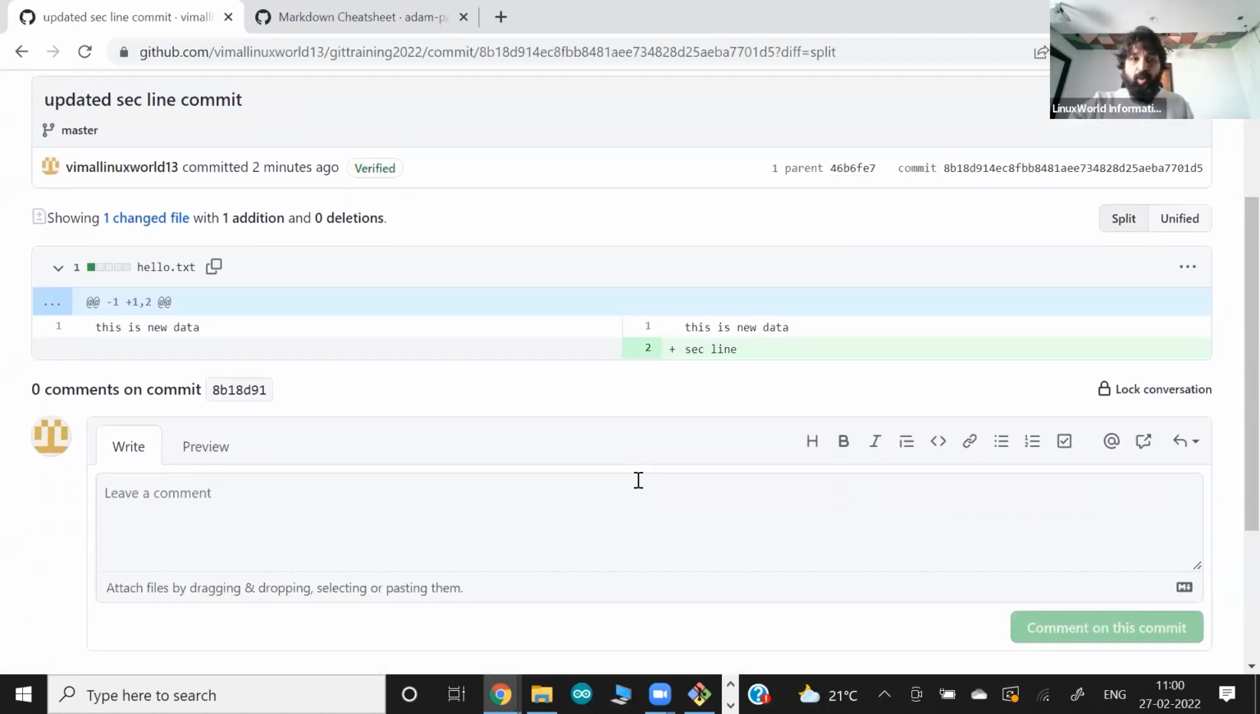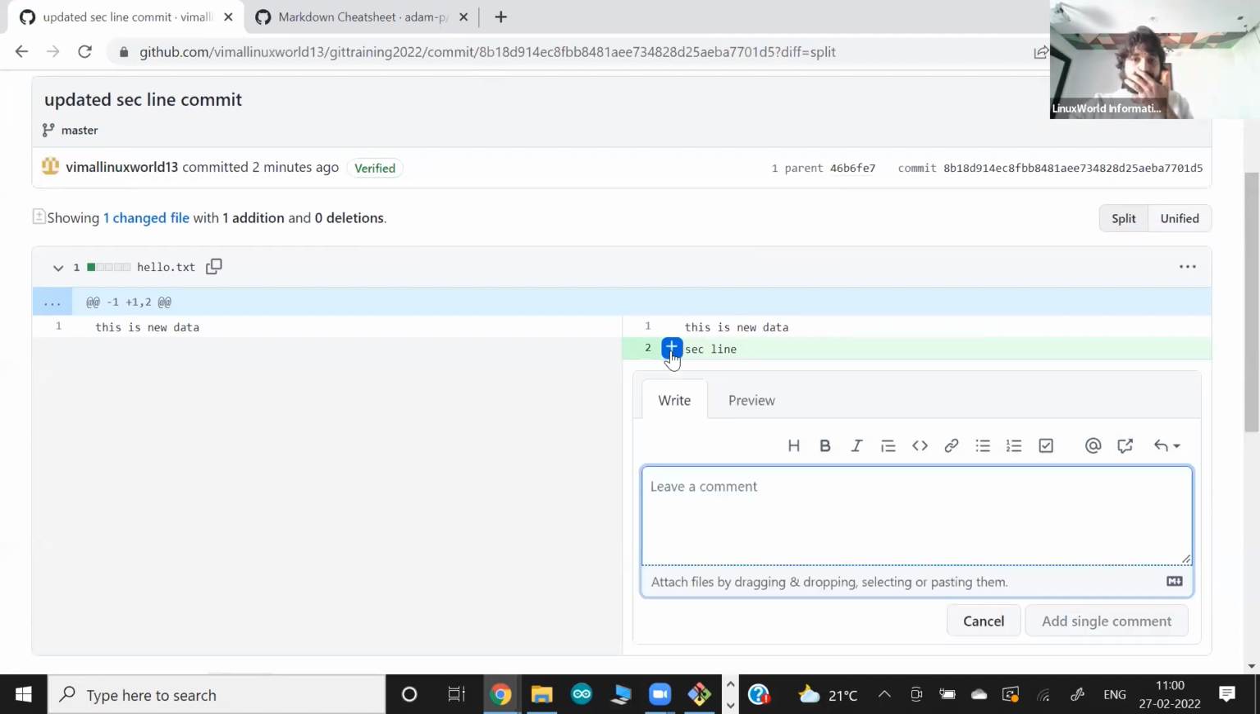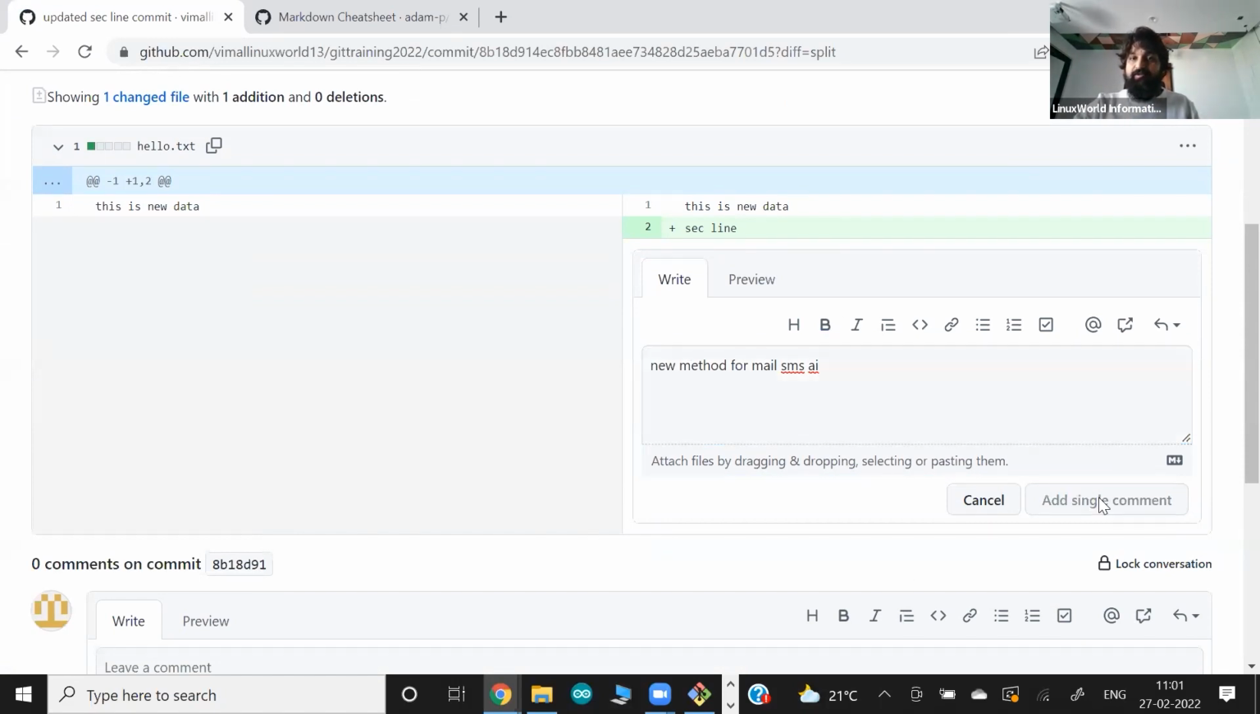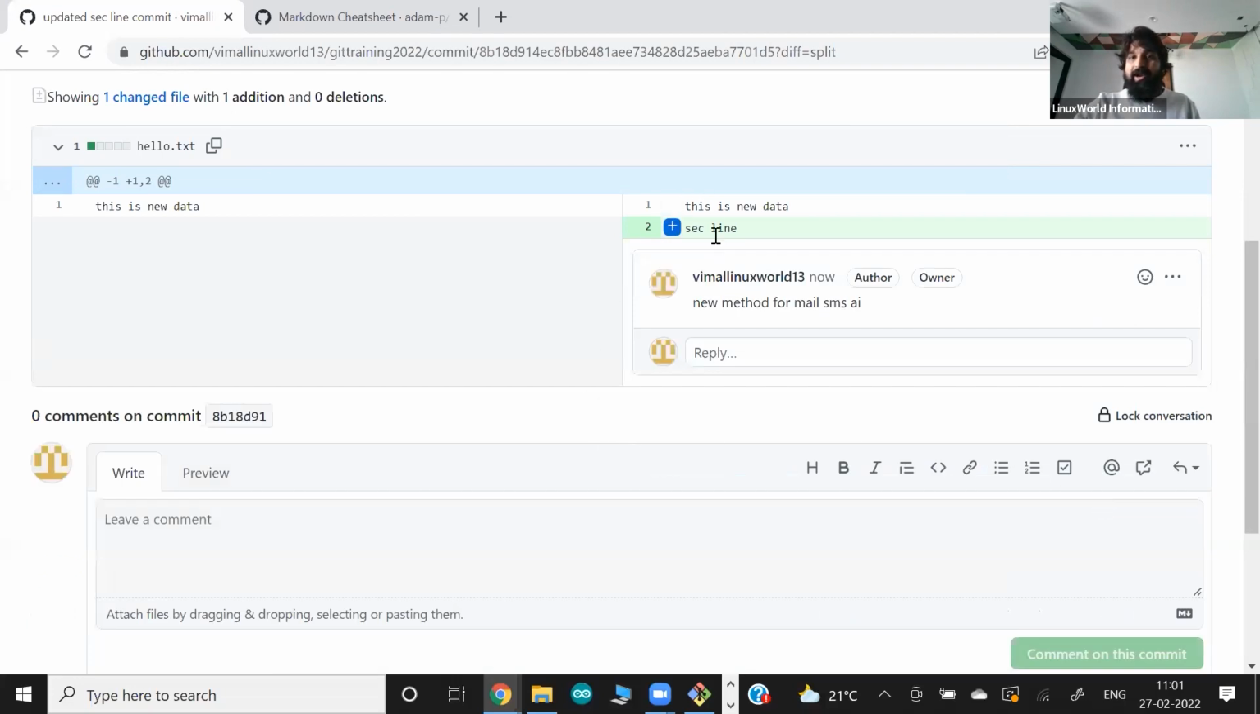Okay, one more interesting thing is there's a plus icon here. If you click on the plus icon, you can put some comments. Maybe sometimes you added new lines or new code, you can put a comment on why you added this line, because it's a new method we added for mailing or for SMS or for AI. So add some comments, so that in the future when you come back to your code, by looking at this line, you come to know why you added it.